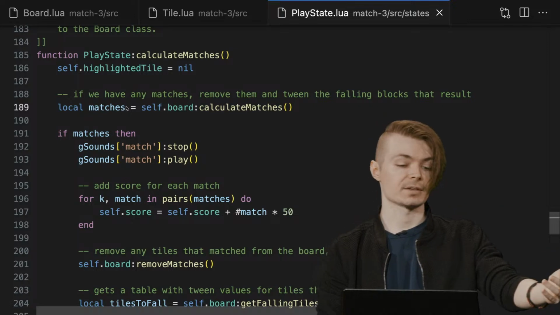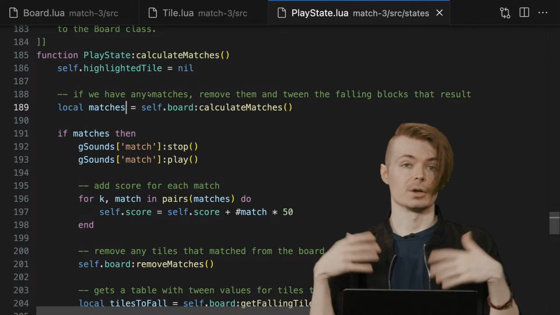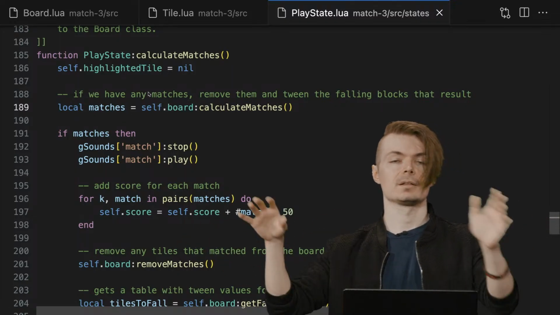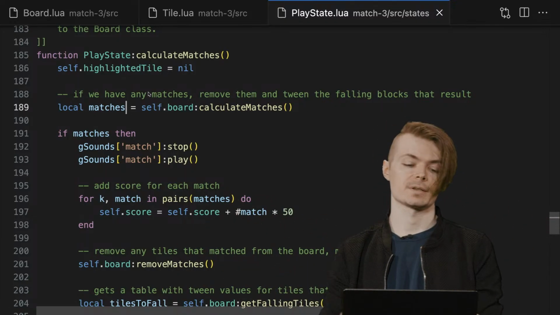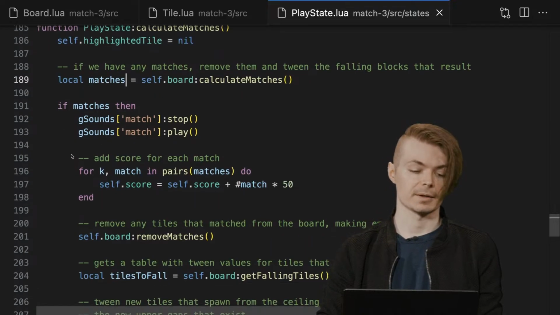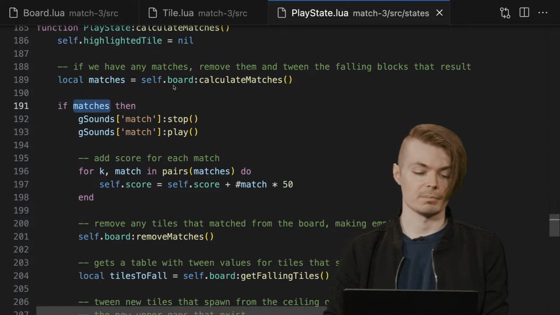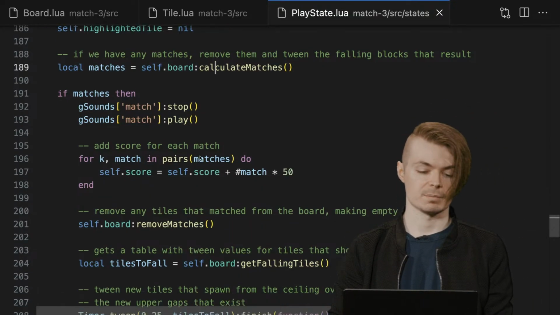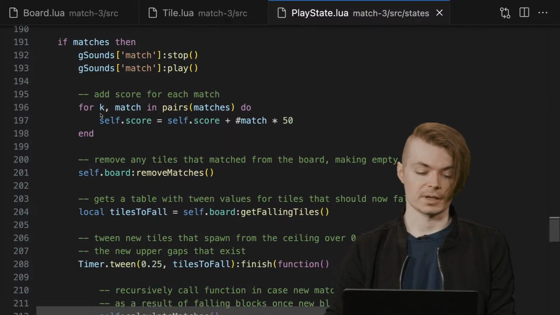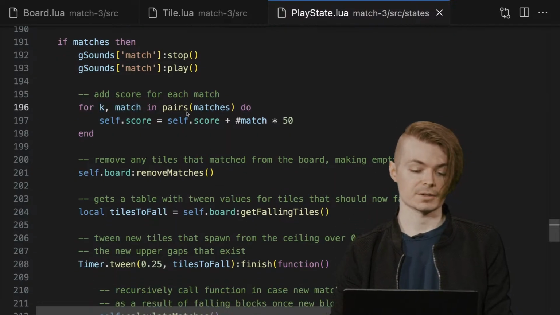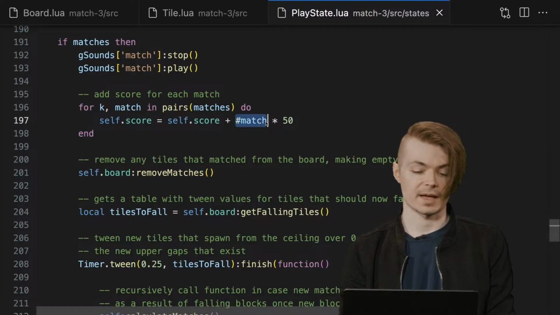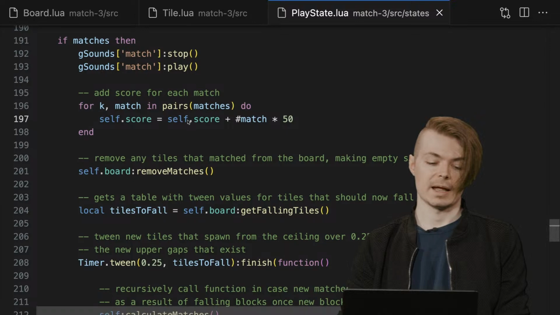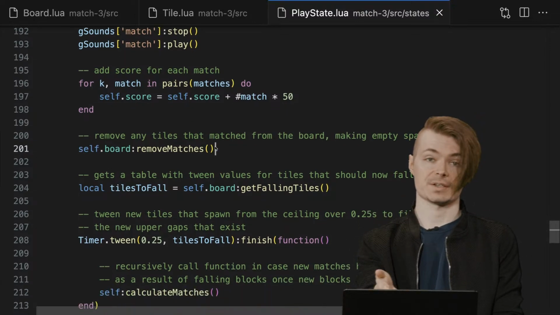We want to return those back to the play state because the important thing about matches is that they are effectively our score. The more matches we get, the tiles are each worth some amount of points. So very simply, if we did get matches back from board calculate matches, which we'll look at in a second and which is the bulk of the heavy lifting, then for every match in pairs of matches, whatever the length of that is, we'll multiply that by 50 and add that to our score. That's all we have to do. And then after that, we'll do the remove matches step. We saw that.